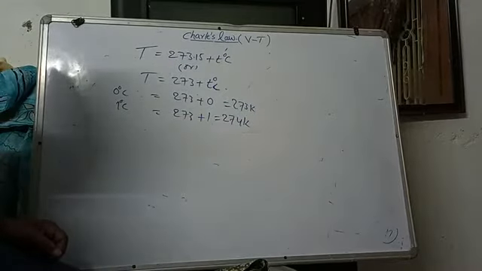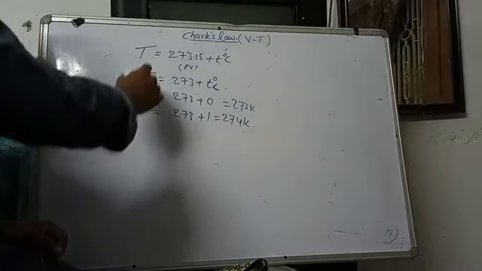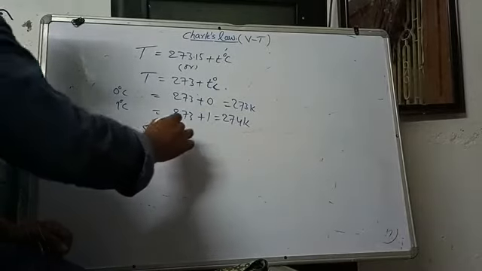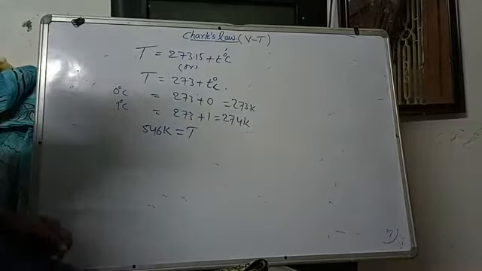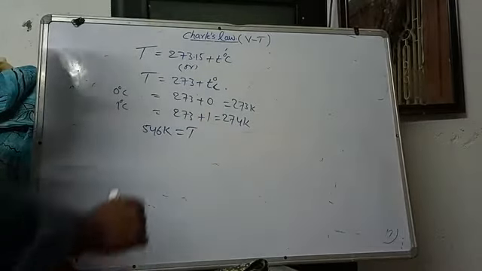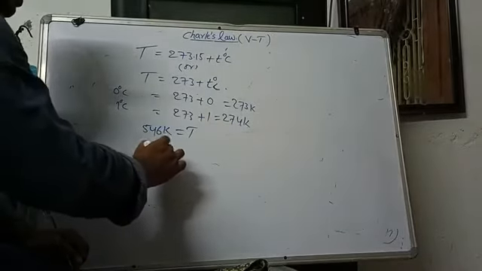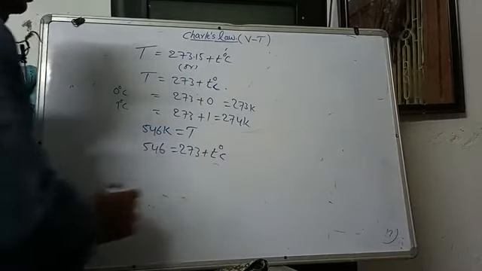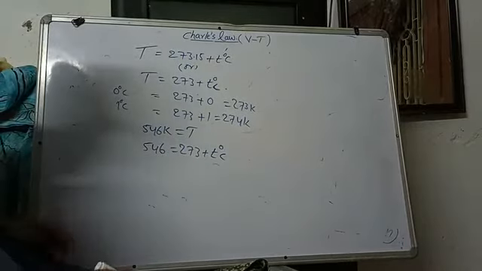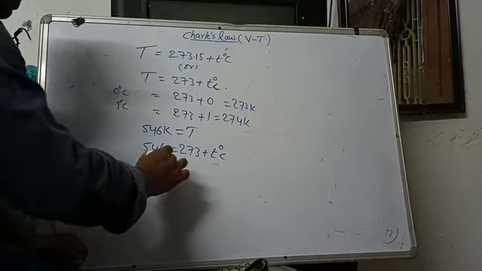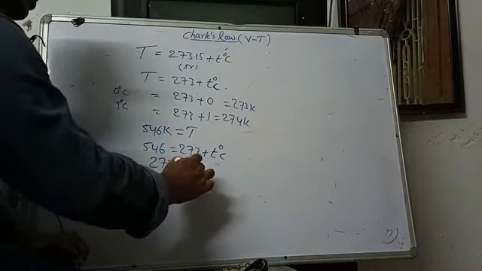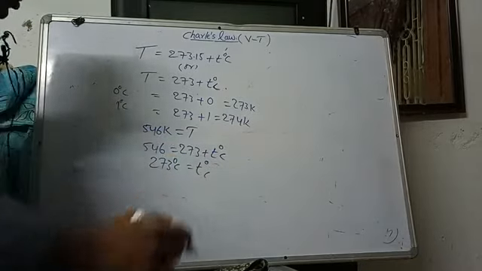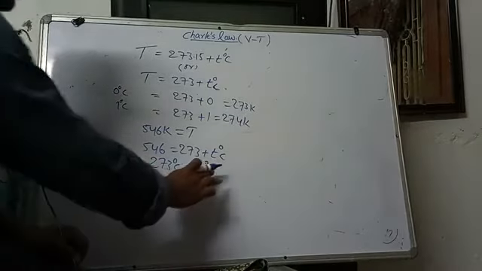Suppose we have 546 Kelvin, capital T is given as 546. So what happens to small t? 546 is equal to 273 plus t degrees Celsius. So 546 minus 273 is equal to t degrees Celsius, which will be 273 degrees Celsius.